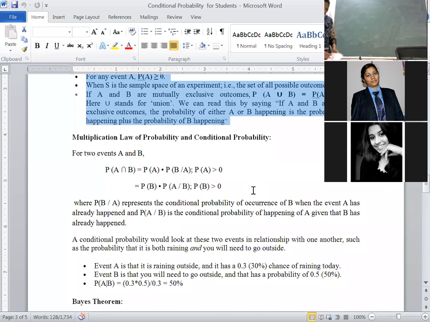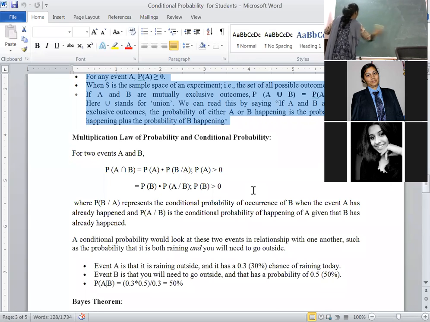What is axiomatic probability? Anyone can tell me? Given a sample space of a random experiment, the probability of the occurrence of an event A is defined as a set function. That means the probability of happening of an event A satisfies the following axioms, then it is called axiomatic probability.